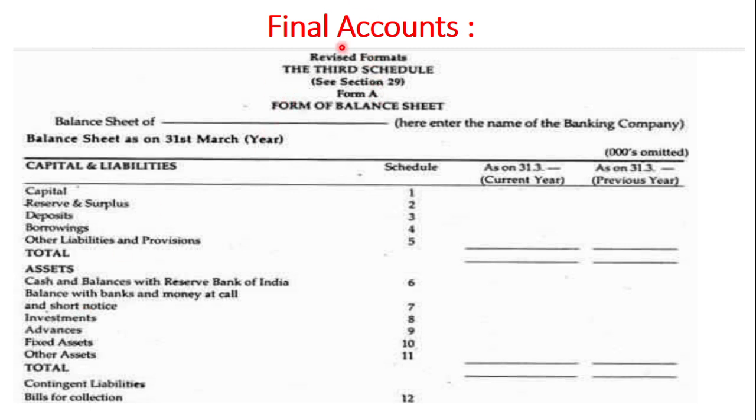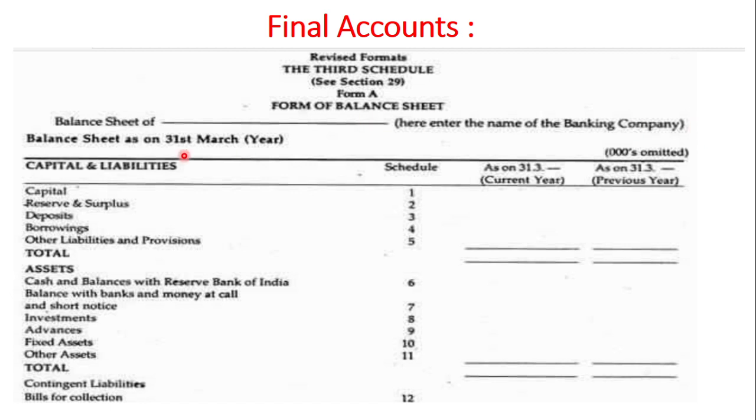Now we will see about the final accounts. This is the format of the final accounts according to the Act. The revised format is given. This is found in the third schedule, section 29 of the Act. Form of the balance sheet is like this. Balance sheet of, here enter the name of the banking company.